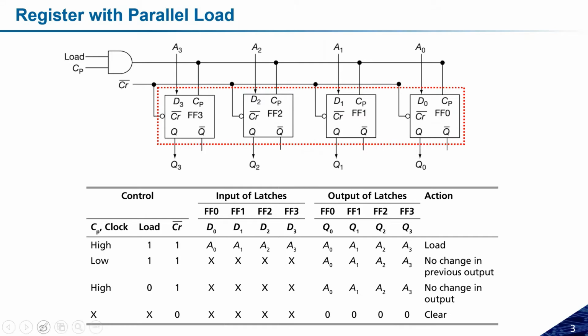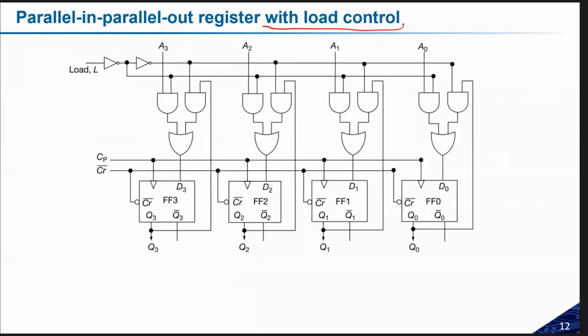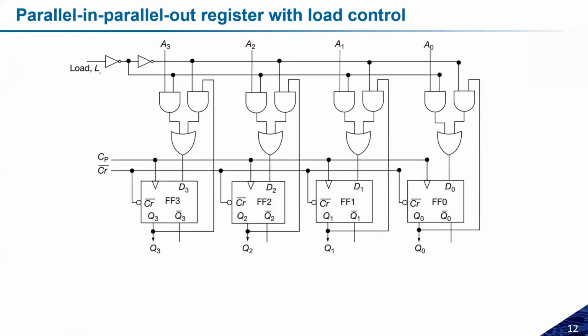But if you want to make it controlled, then you can have something like this. If you want to load the data, just load and transfer, load and transfer. For that purpose, let us assume load is equal to 0. If load is equal to 0, what does it mean? Here I will get 1, here I will get 0. So if load is equal to 0, this will not be activated, this will not be activated, this will not be activated, this will not be activated.